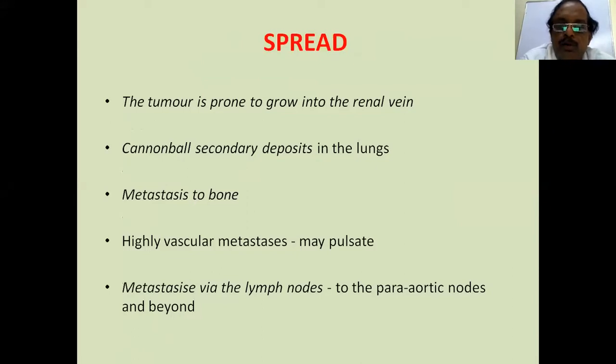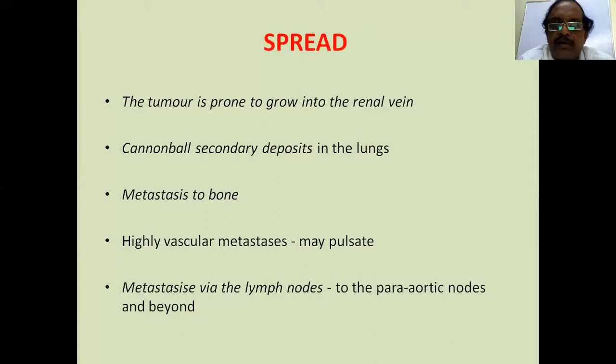The tumor is prone to grow into the renal vein. A right-sided tumor easily grows into the renal vein because of the short renal vein. This renal vein growth can involve the inferior vena cava and go into the right atrium as well, complicating the management. Usually, if they go into the lungs, they produce secondary deposits in the lung called cannonball deposits. And metastasis to bone is also common.